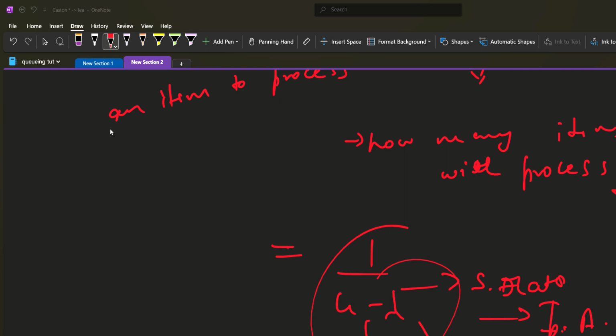So this shows that queueing theory is predicting correct values for our system. And there are various formulas in queueing theory you can look up. I just explained very few things.